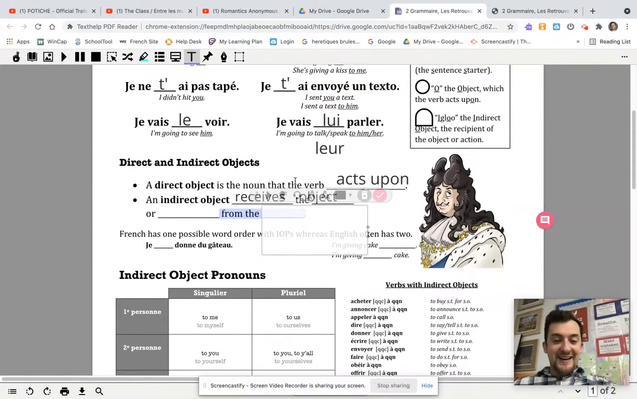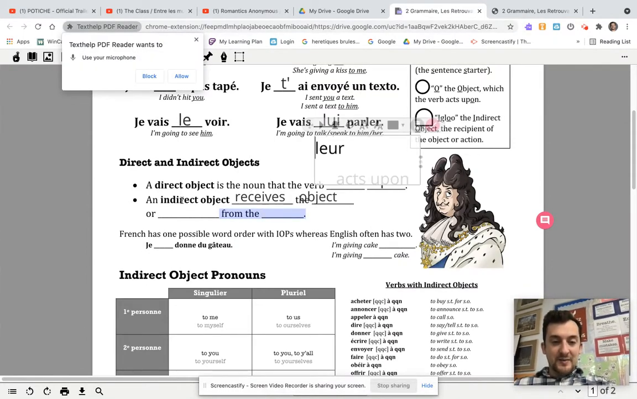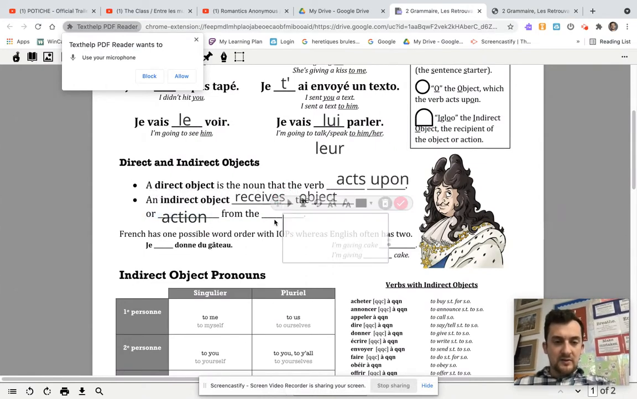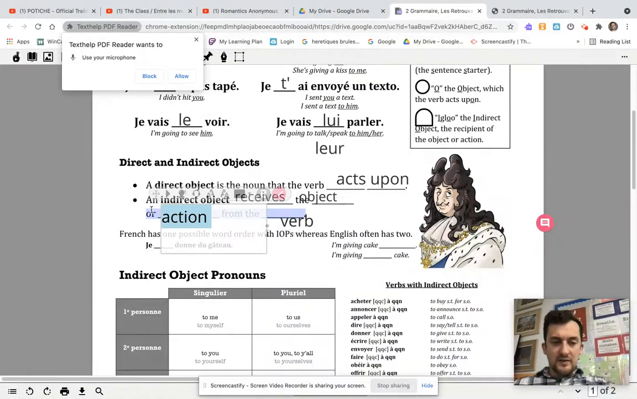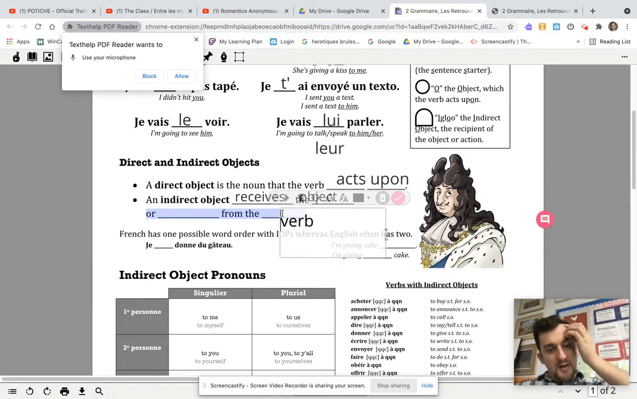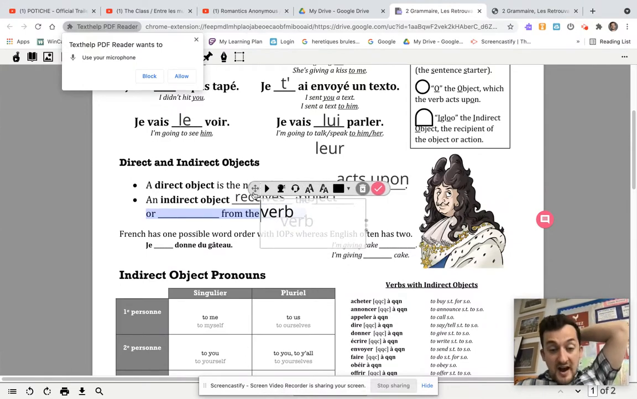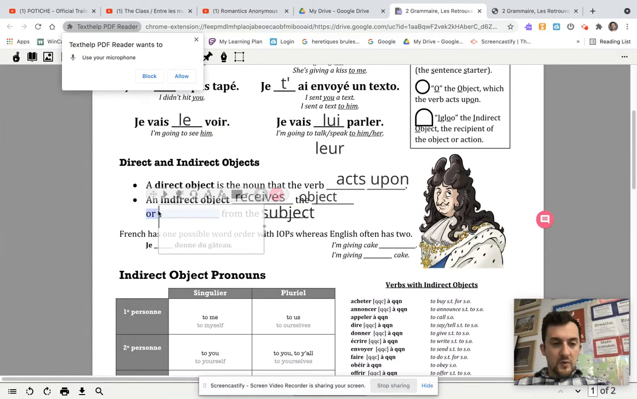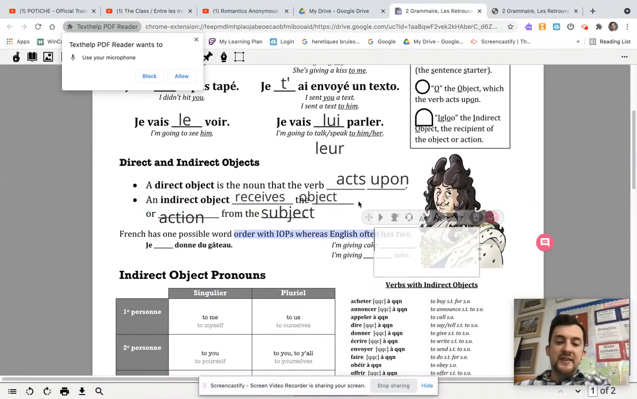It receives the object or the action of the subject. Cool. I like to think of it instead as it benefits in some way.